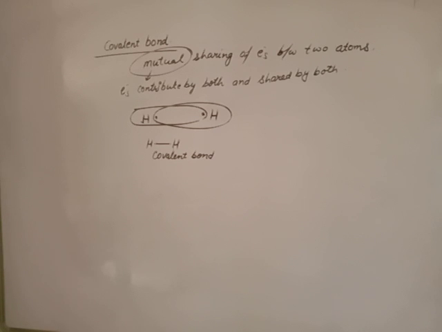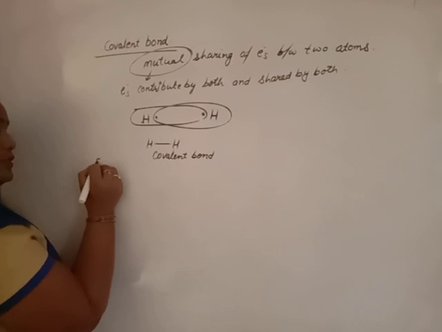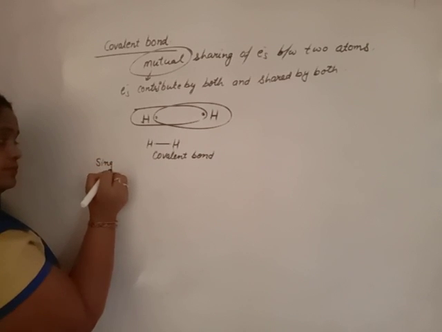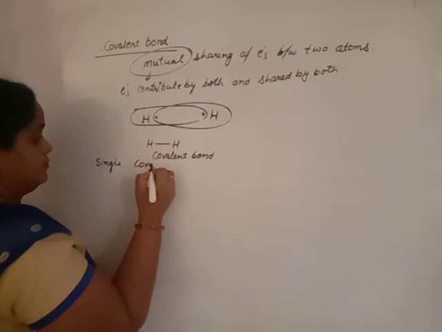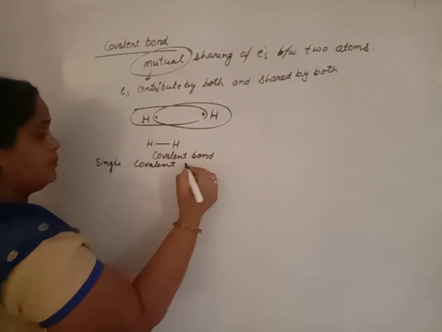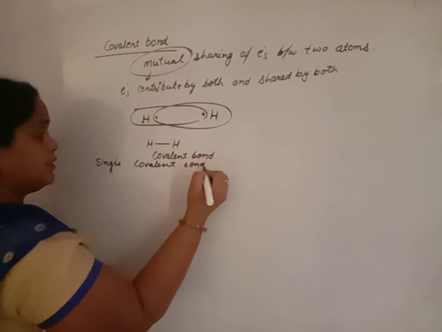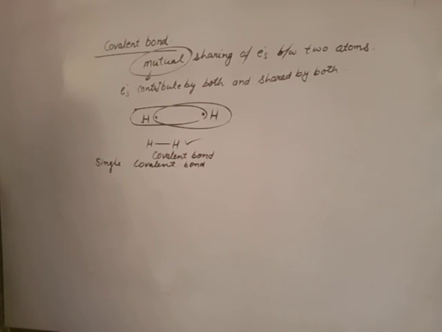How many types of covalent bond? Covalent bonds are of 3 types: single covalent bond, double covalent bond, and triple covalent bond.